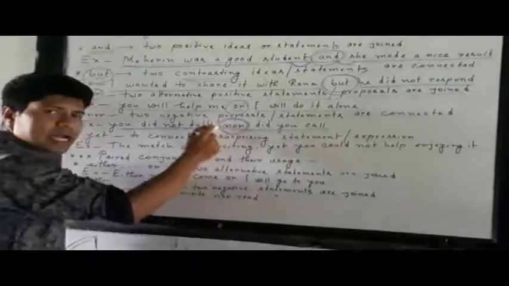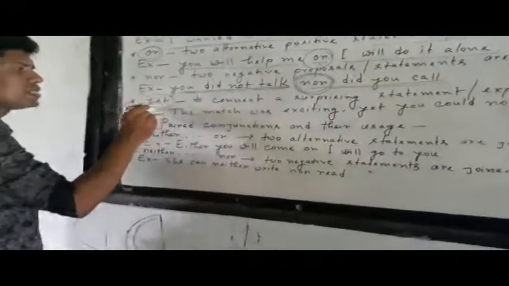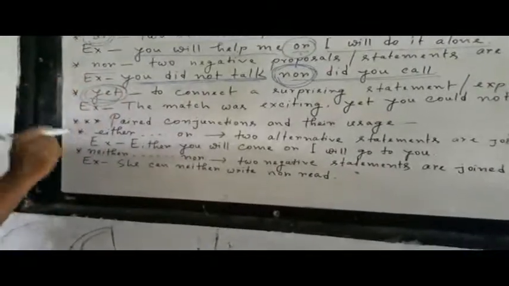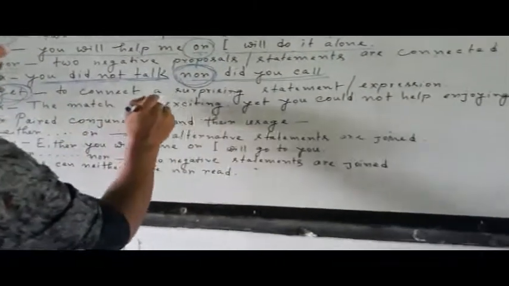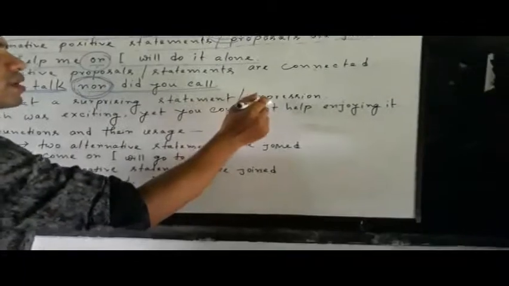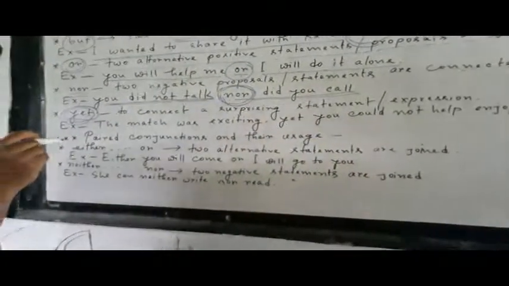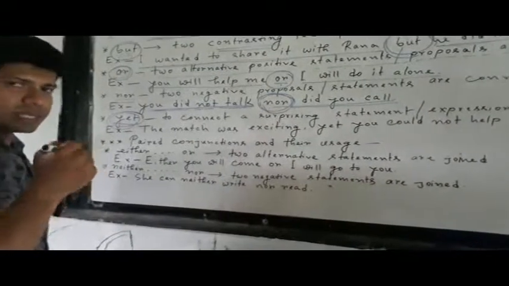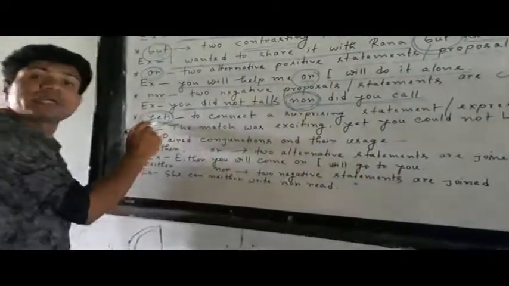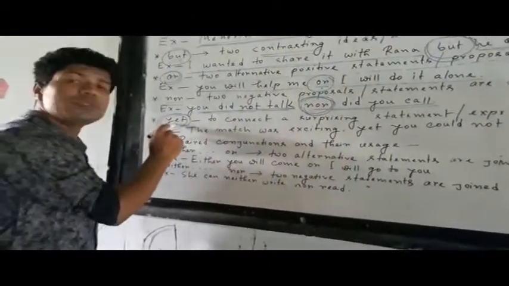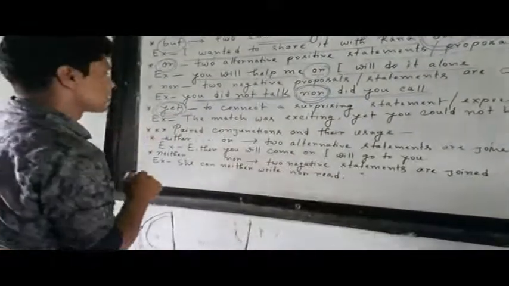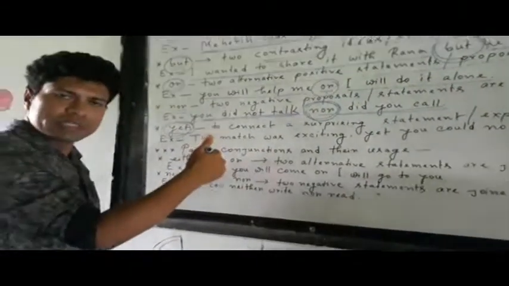So my dear students, I think it is clear. Now it is about yet. Why is it about yet? To connect a surprising statement or expression. Whenever we see something a little bit surprising or astounding, then we use this kind of conjunction to join two clauses. How is it ensured?